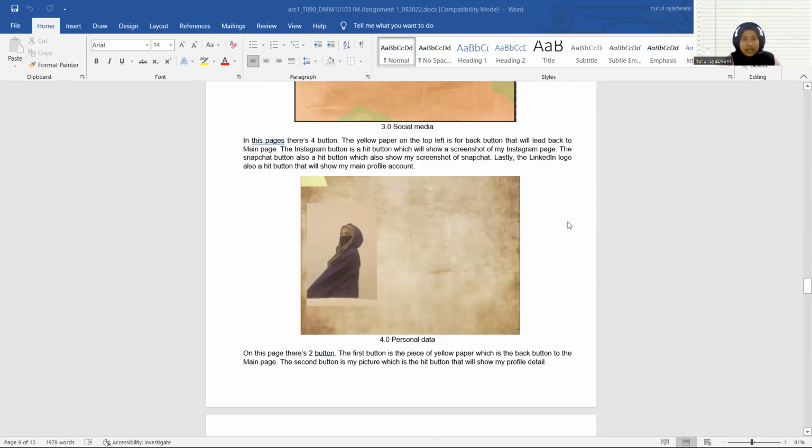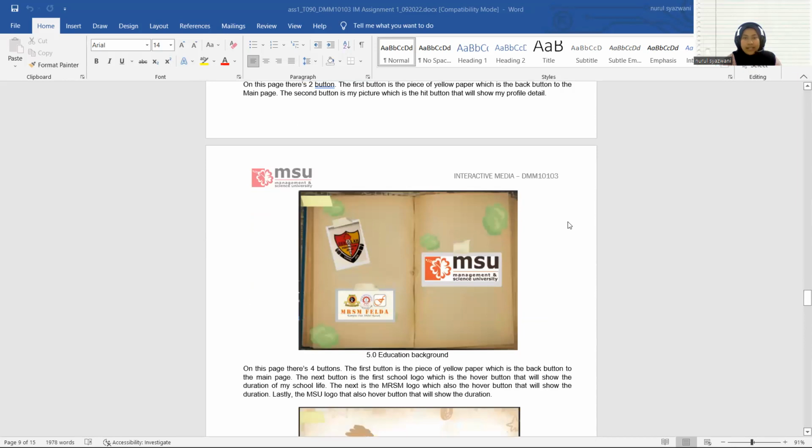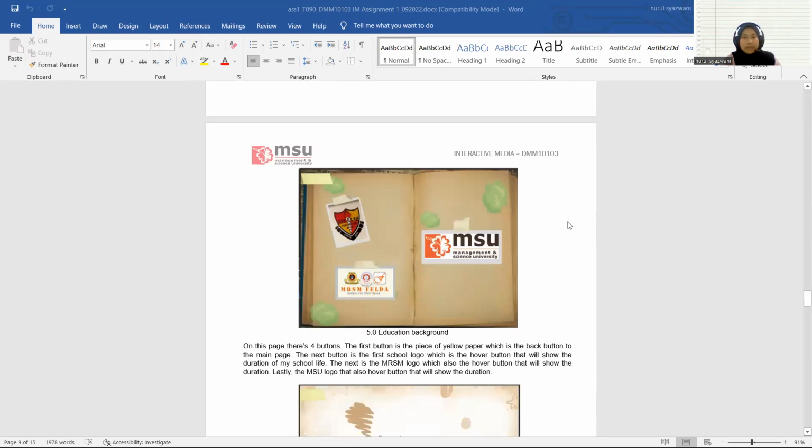Next is personal data. I include my picture and also my data here. My profile picture is actually a button, and when you click on it, you will see my profile data. The piece of paper on the top left is a back button that will lead back to the main page. Next is education background. This page has 3 logos: my primary school, my high school, and lastly, the university I am in right now. All 3 of them are hovers, which will show you the duration that I attended each school. And the piece of paper on the top left will lead you back to the main page.